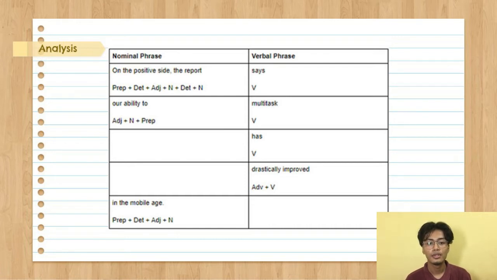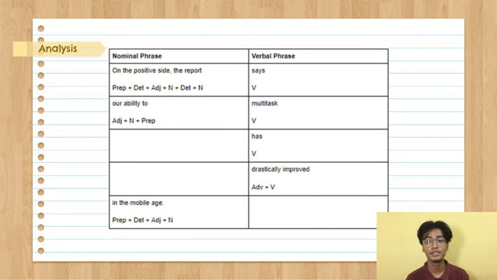The next phrase is our ability to. Our is an adjective, ability is a noun, to is a preposition, which makes it a nominal phrase. The next word is multitask, which is a verb in this sentence. The next word is has, which is a verb, and the next phrase is drastically improved, which is also a verbal phrase.